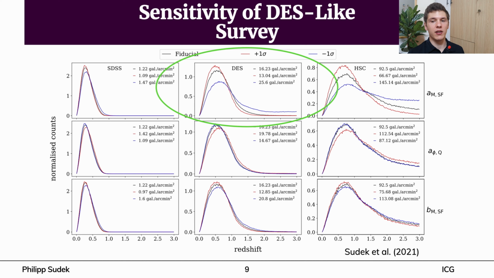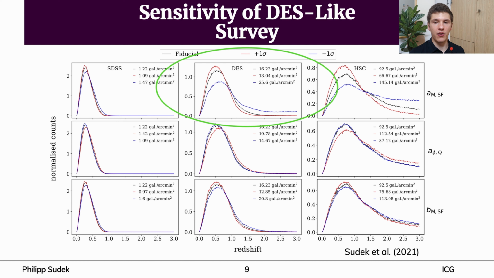Since upcoming surveys are quite similar to DES, we focused on the three parameters that a DES-like redshift distribution is most sensitive to: AMSF, AFIQ, and BMSF. The parameter that has the biggest impact on the redshift distribution is AM for star-forming galaxies.